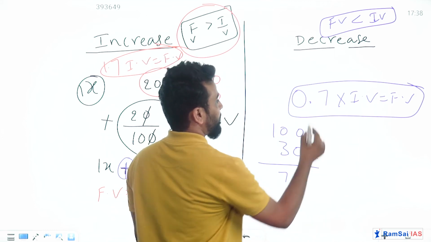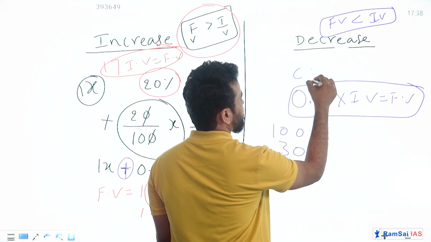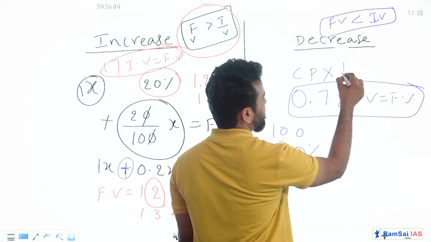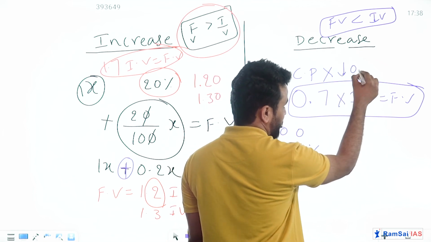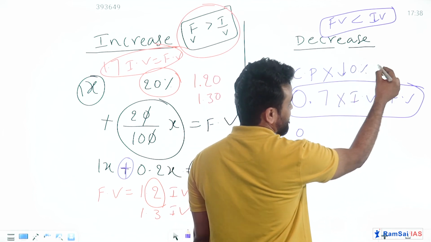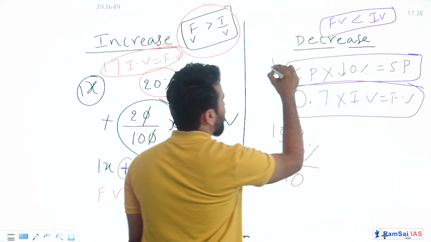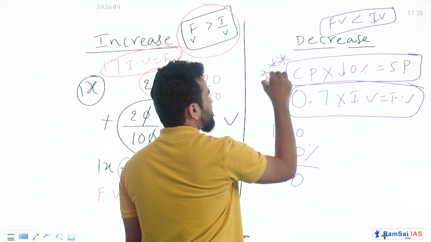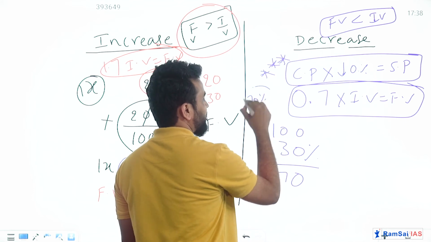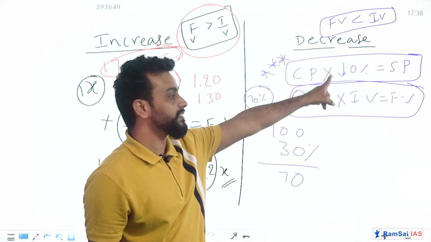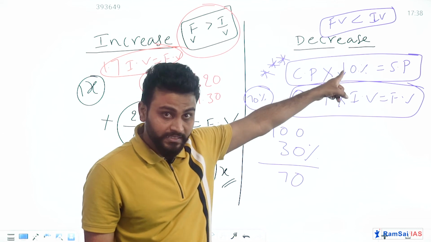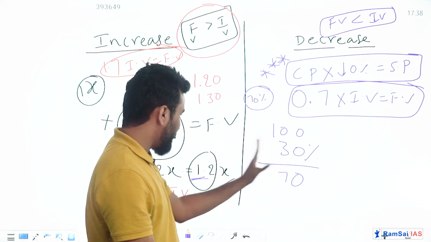Similarly, cost price into decreased percentage, like 0 point whatever, gives you selling price. This is a very important application. Almost 70% of questions in profit and loss depend on this condition only. Okay, hope it is clear.